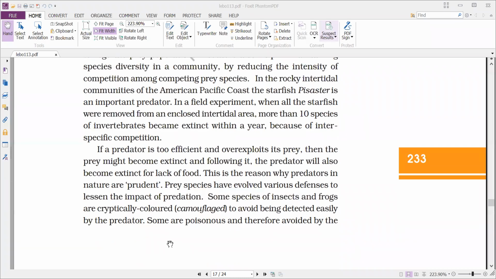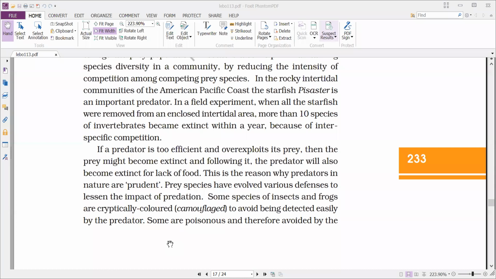And next, if a predator is too efficient and over-exploits its prey, then the prey might become extinct, and following it, the predator will also become extinct for lack of food. So if the predator is too efficient and is capturing a lot of prey continuously for the sake of food or some other purpose, then what happens?